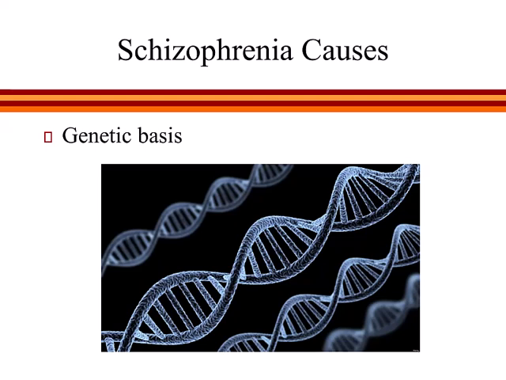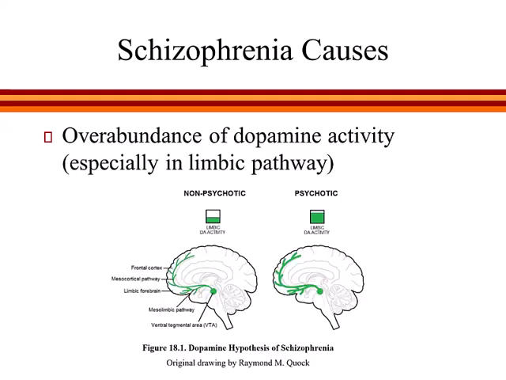What causes someone to develop schizophrenia spectrum disorders? Like the other psychological disorders that we've discussed so far, the causes are likely complex and are still not fully understood. However, there is considerable evidence that schizophrenia has a strong genetic basis. For example, the risk of developing schizophrenia is nearly 6 times greater if one has a parent with schizophrenia than if one does not. Given this, it would make sense for there to be biological correlates of schizophrenia, and indeed there is good evidence that the neurotransmitter dopamine may be strongly implicated in schizophrenia symptoms. Specifically, schizophrenia is associated with an overabundance of dopamine activity.